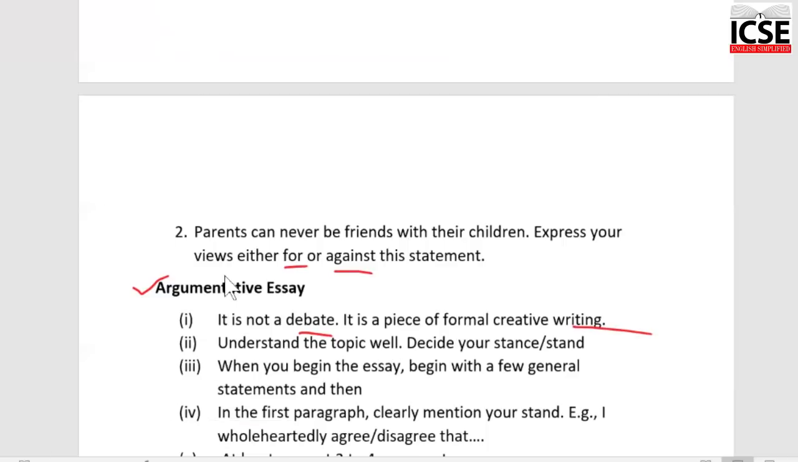Understand the topic well. It says parents can never be friends with their children. So if you agree, you are for the motion. But sometimes when you're reading the word never, people might think you are against the motion. So decide your stance, your stand well. What are you going to write? For the motion or against the motion?